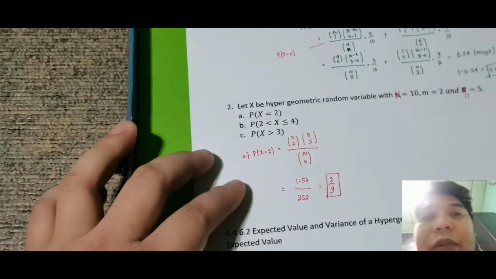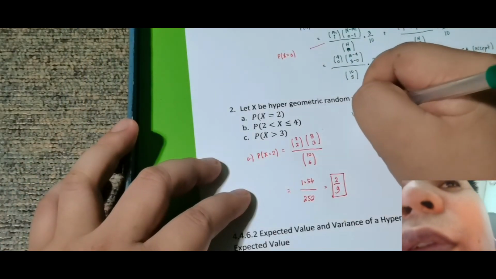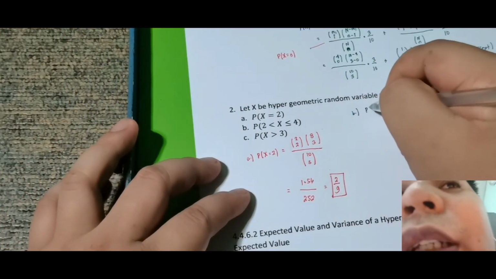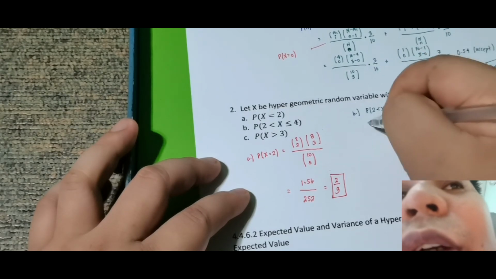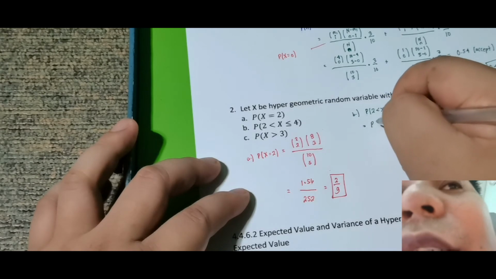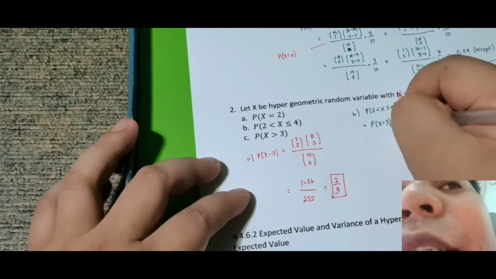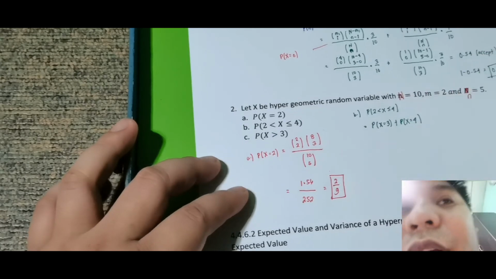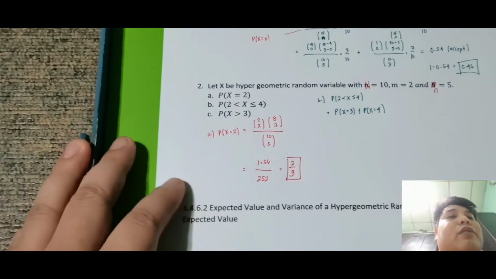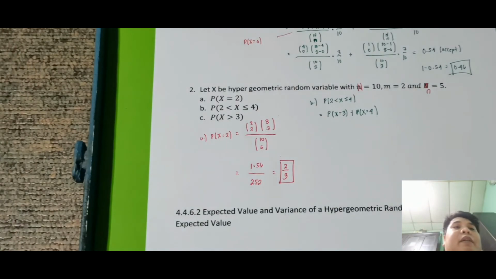Next is for letter B. The probability of 2 less than X less than or equal to 4. So obviously this is just the probability of X is equal to 3 plus the probability of X is equal to 4. Dalawang klase siya. I guess medyo ito ay not possible. Bakit? Kasi may restriction tayo.